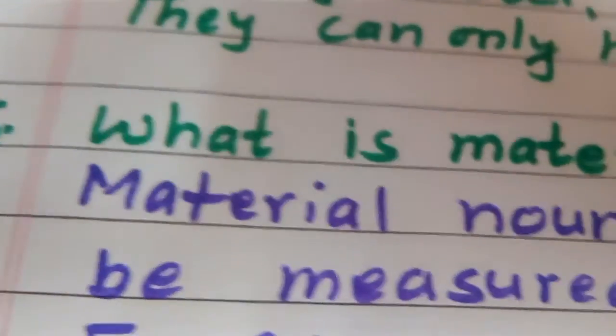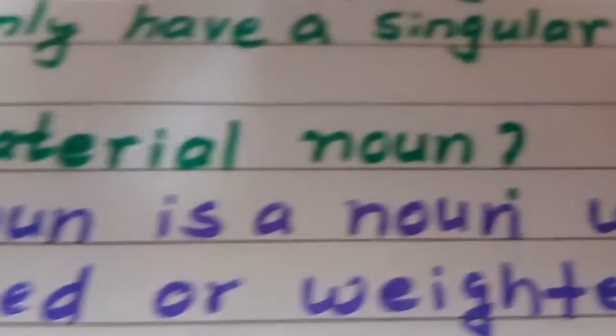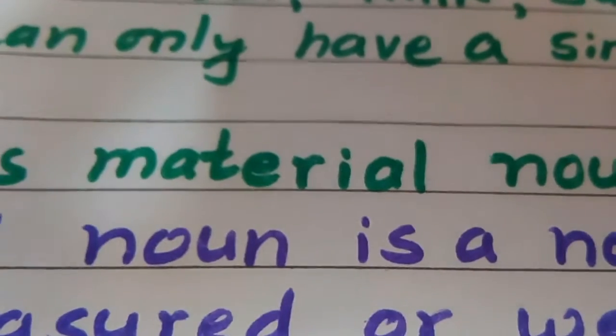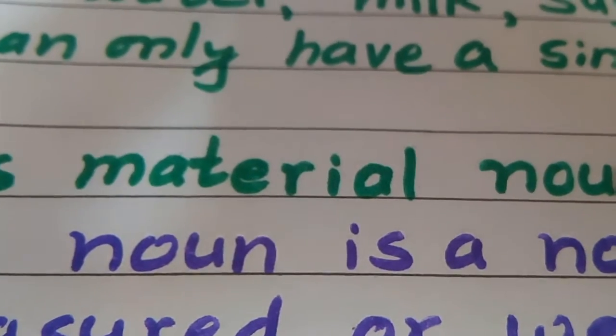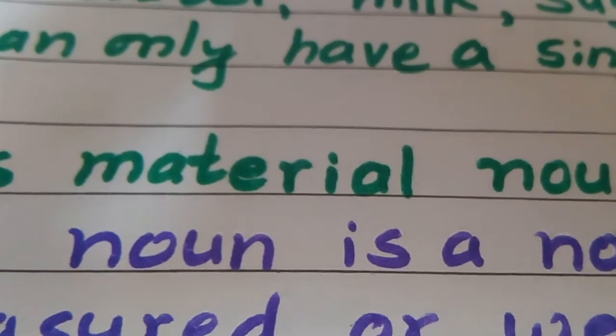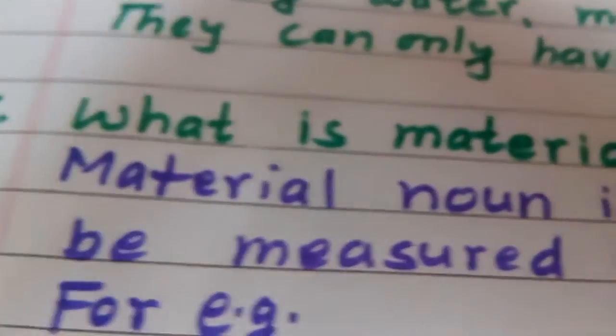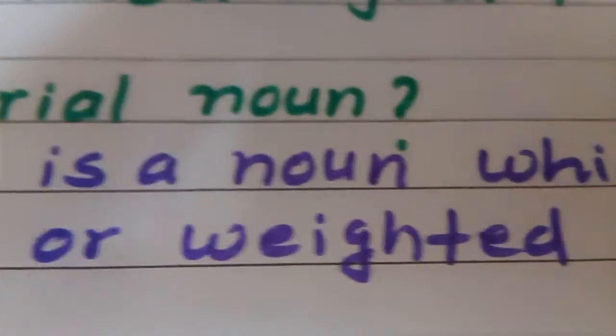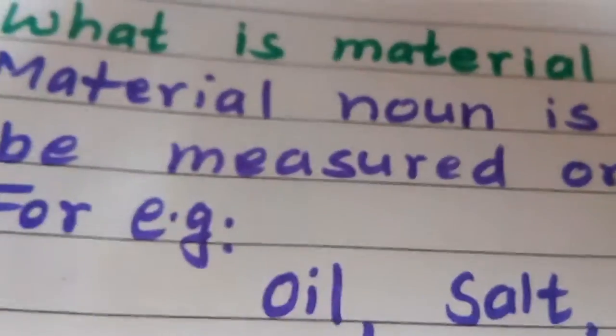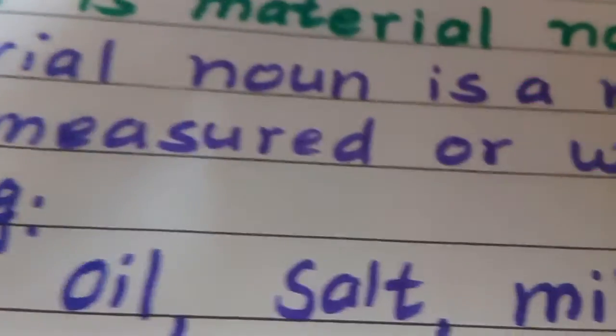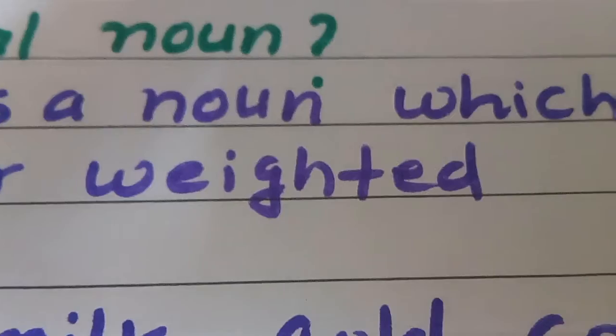Now let's learn what is material noun. I have told you material means concrete noun. Material noun is a noun which can be measured or weighted.